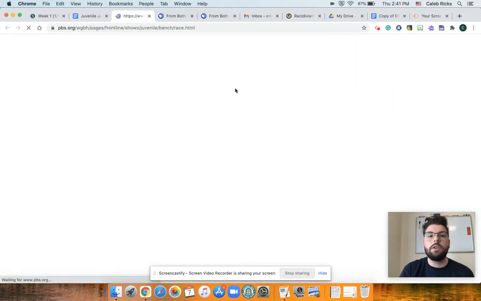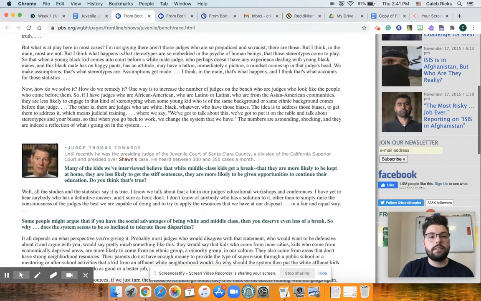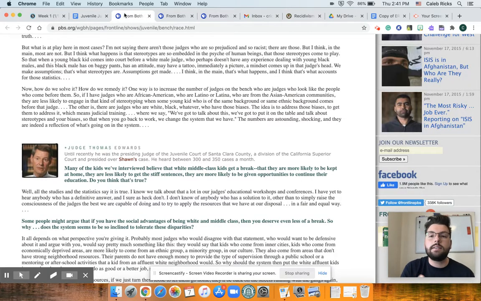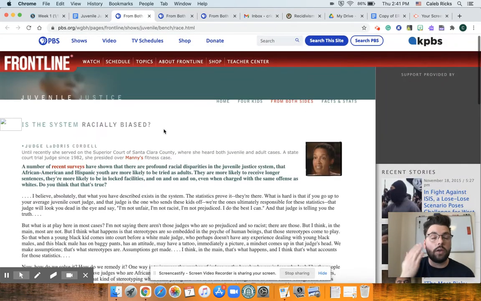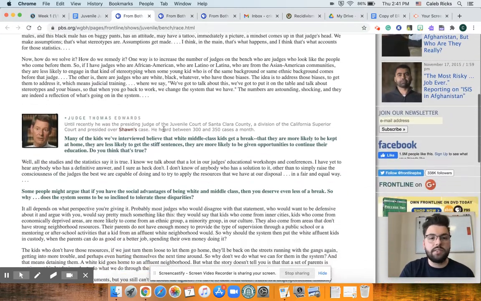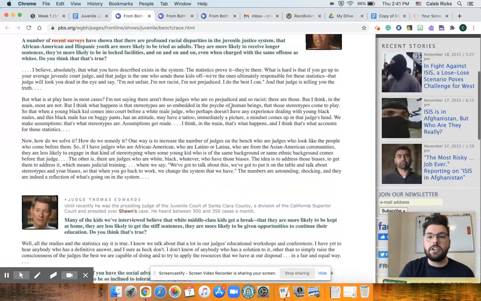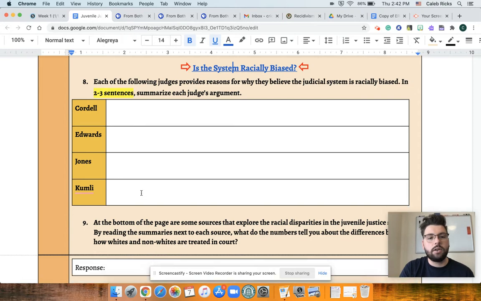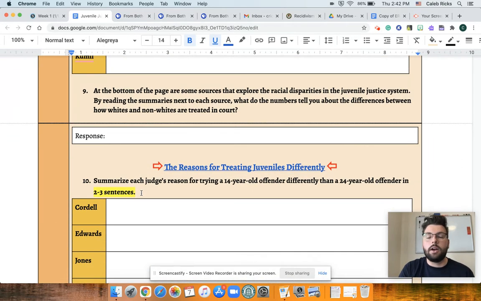And then you're going to do, is the system racially biased? Again, click on the link, which will take you here. You're going to read through this and fill out the table accordingly. Each of the following judges provides reasons why they believe the judicial system is racially biased. In 2 to 3 sentences, summarize each judge's argument. How do they feel about it? They all have to say something about the racism within the judicial system. So read through this and just give me a brief summary, 2 to 3 sentences, about what each judge says. And remember, if you get lost, each judge's name is right next to their picture. And you're going to fill this out according to their last names.